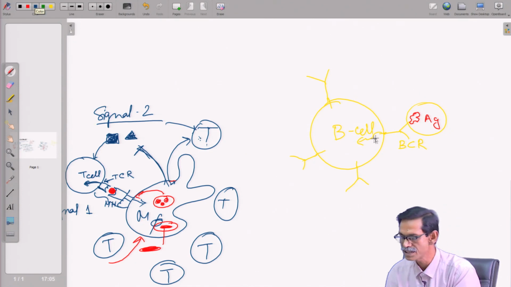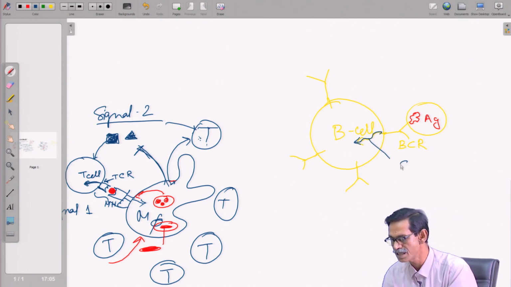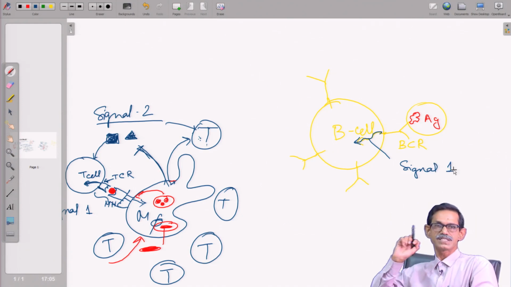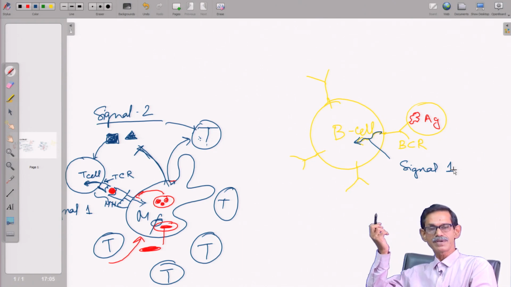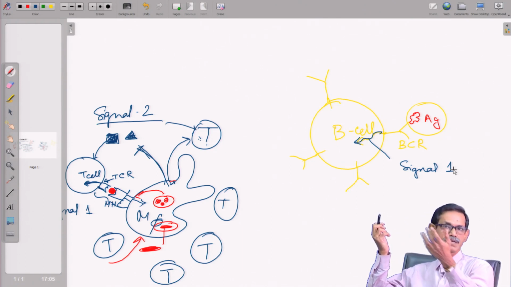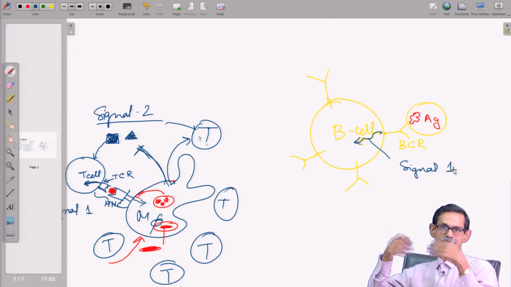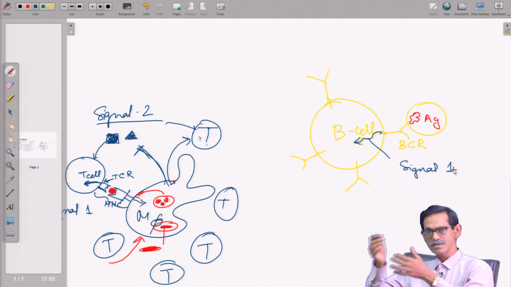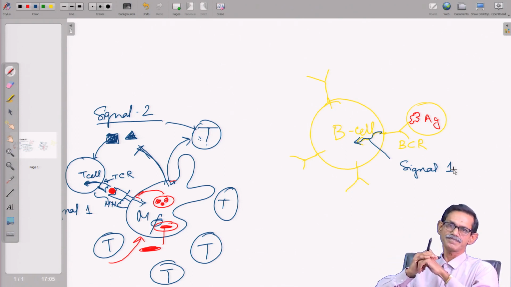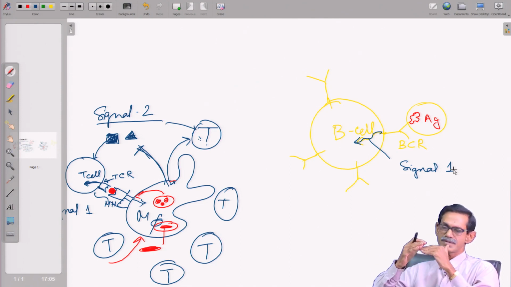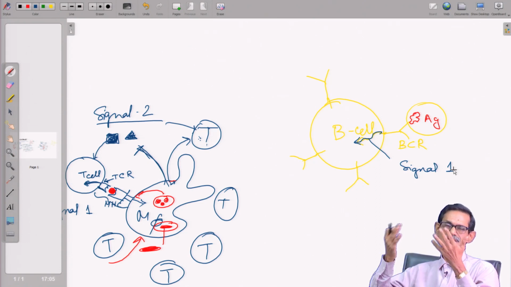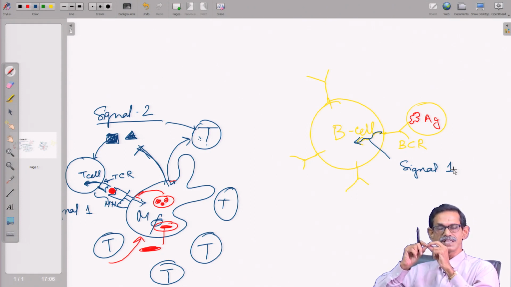Okay, it will also give a signal. So, this is again signal 1. This signal 1 can happen any time, because the antibody or B cell receptor can bind to many things, which is not that strong binding, or some self antigen is slightly similar to the B cell receptor and may interact for a very short period of time, with less affinity. But even if this signal is there, the B cell will not be activated.